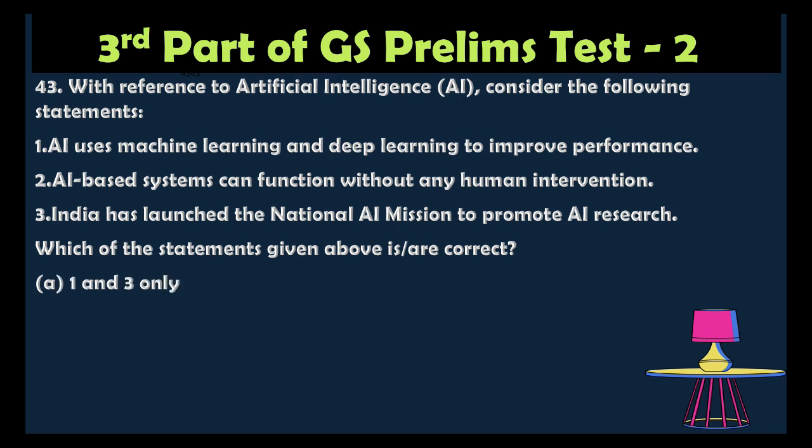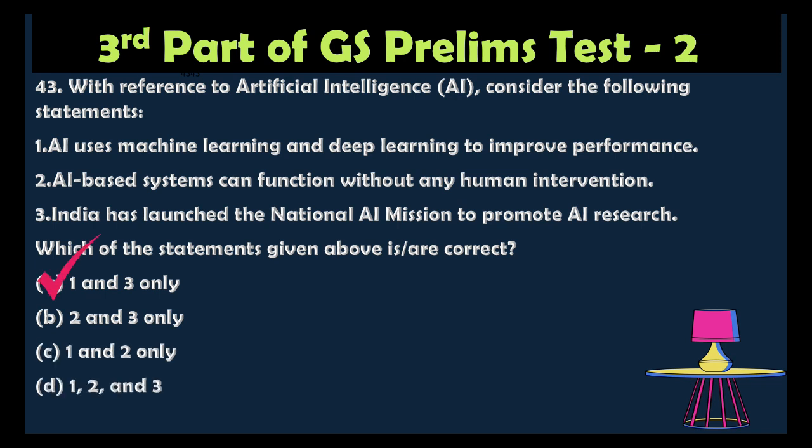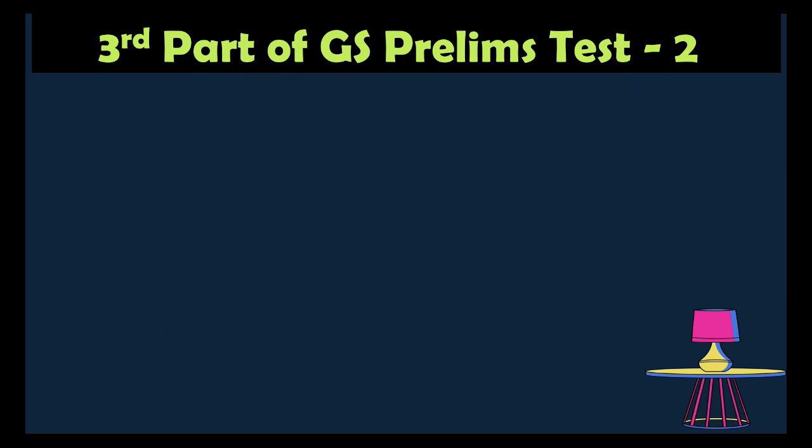Option A is 1 and 3 only, B is 2 and 3 only, C 1 and 2 only, D 1, 2 and also 3. The correct answer is 1 and 3 only, because AI uses machine learning and deep learning techniques. That is correct. AI can function autonomously in some cases, but many AI systems still require human supervision. So statement 2 was wrong. The third statement was right. It is the National AI Mission to promote AI research.